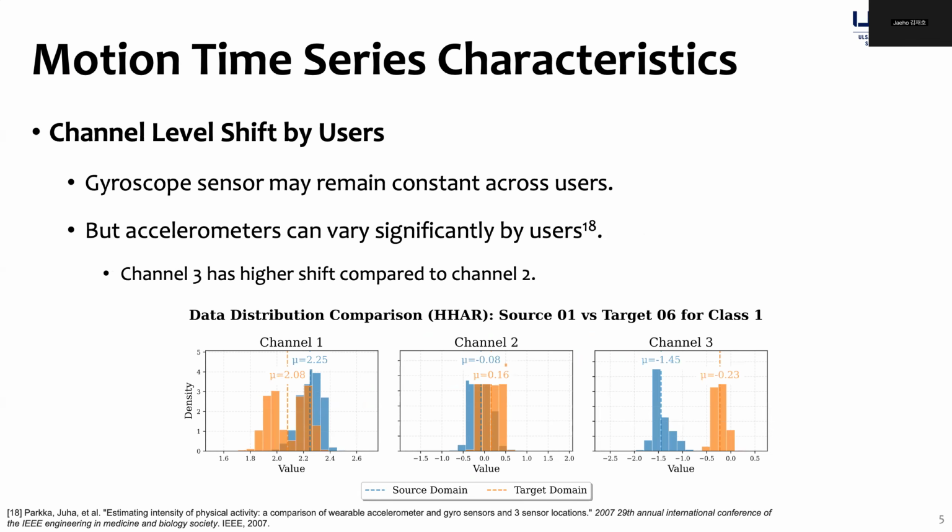The second difference is a selective shift in channels. We observe that the degree of shifts differ by each channel. Here, as you can see, channel 2 and channel 1 have smaller discrepancy compared to channel 3.